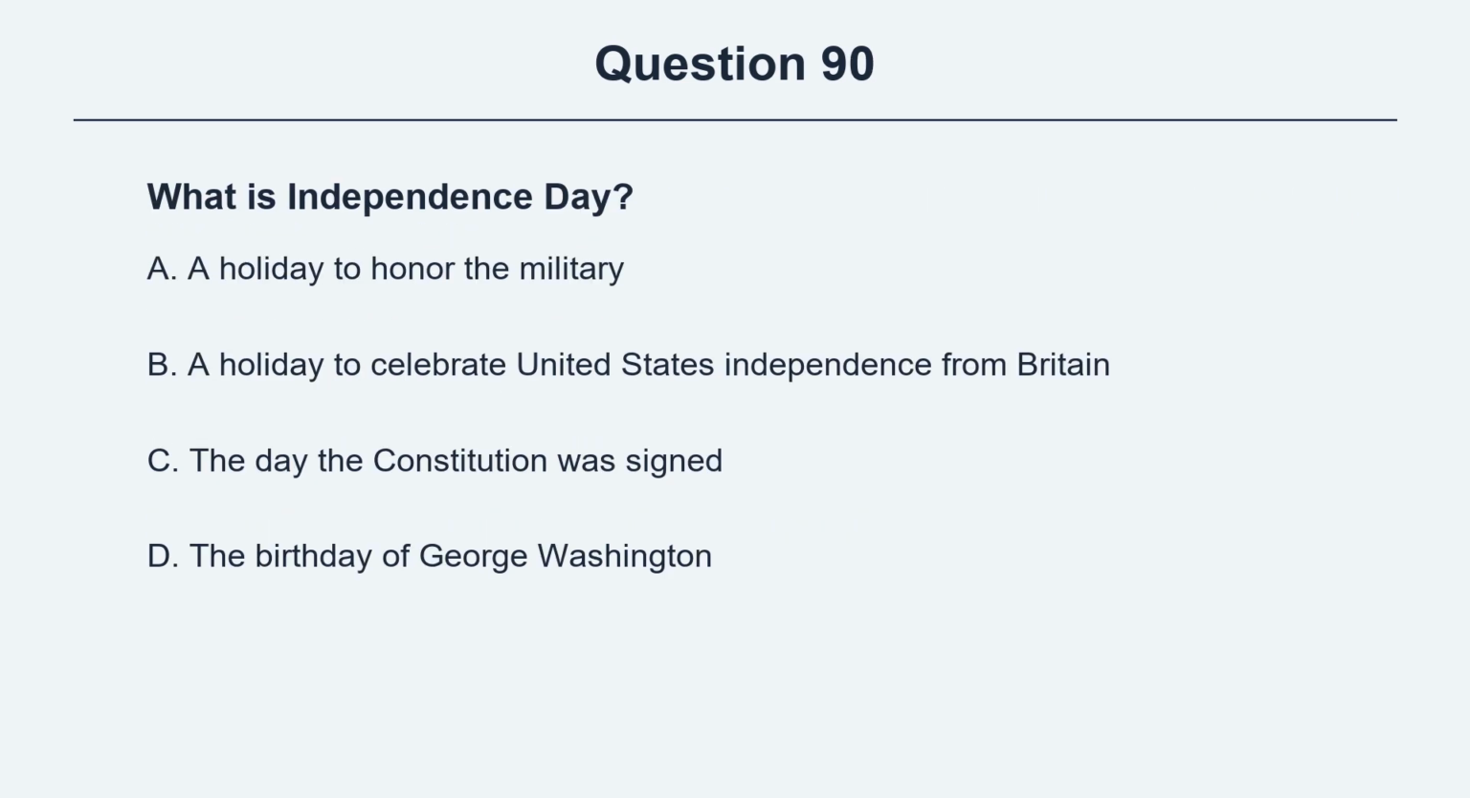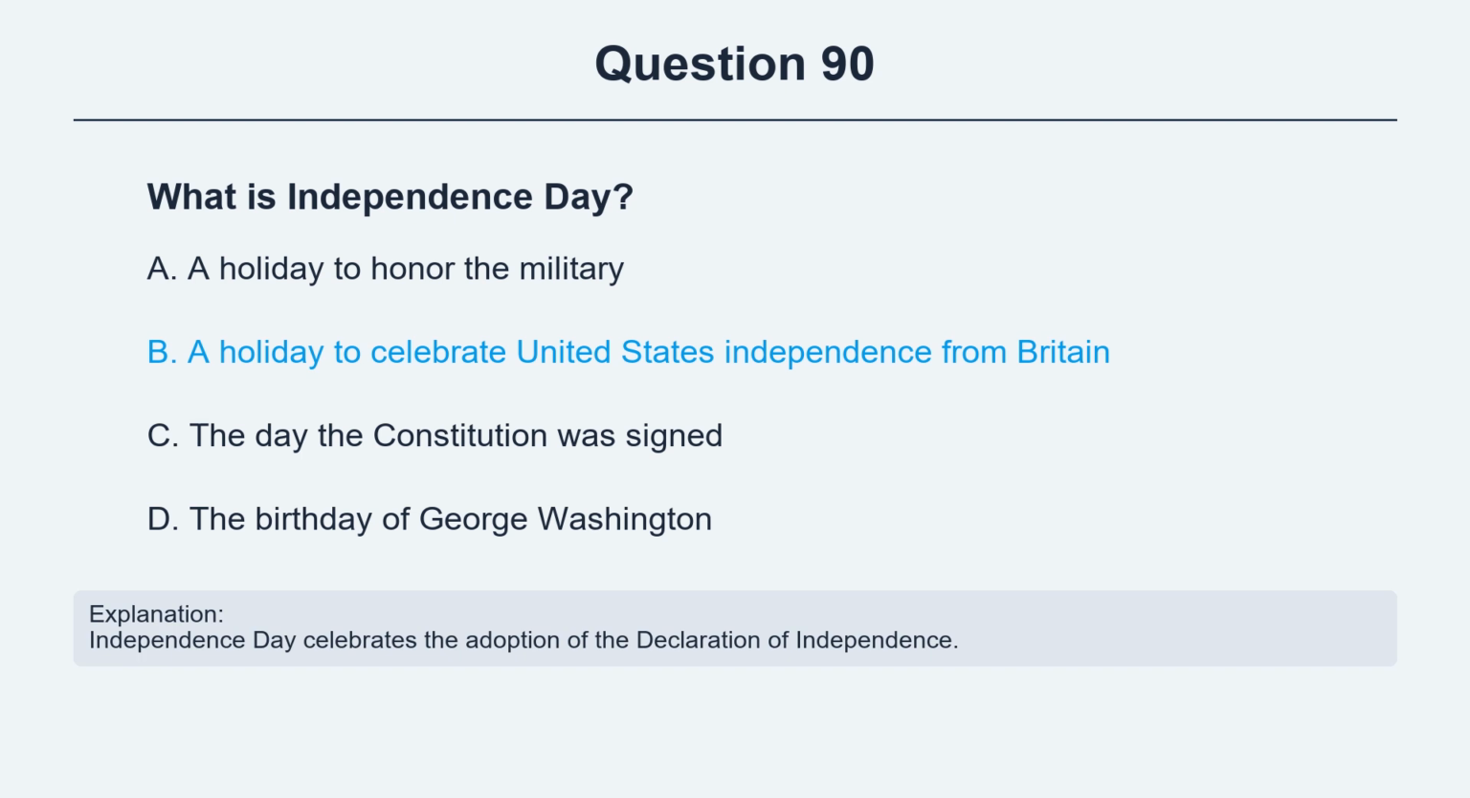Question 90. What is Independence Day? Option A, a holiday to honor the military. Option B, a holiday to celebrate United States independence from Britain. Option C, the day the Constitution was signed. Option D, the birthday of George Washington. The correct answer is option B, a holiday to celebrate United States independence from Britain. Explanation. Independence Day celebrates the adoption of the Declaration of Independence.